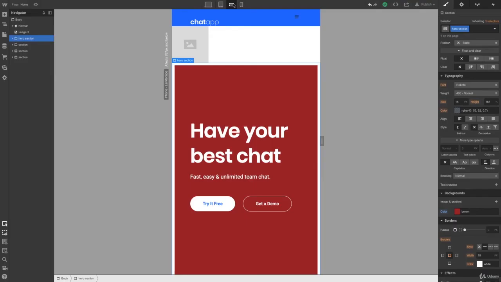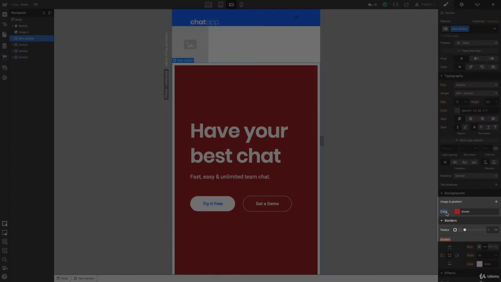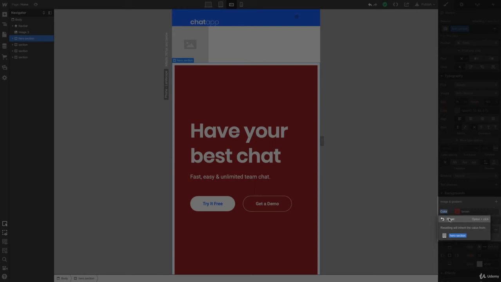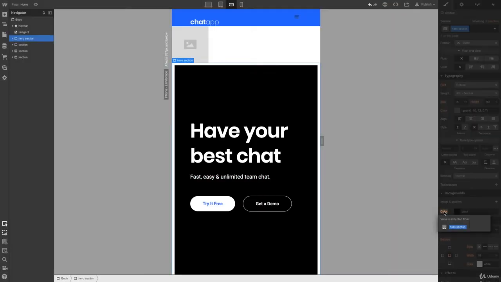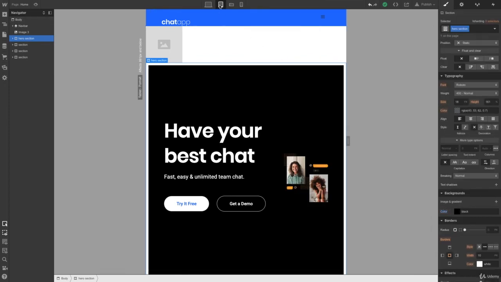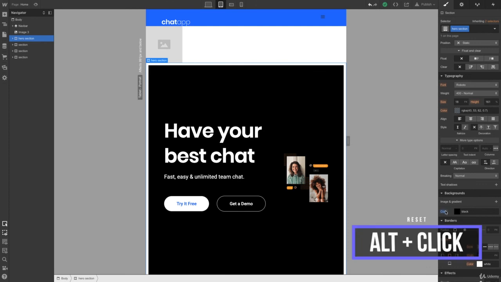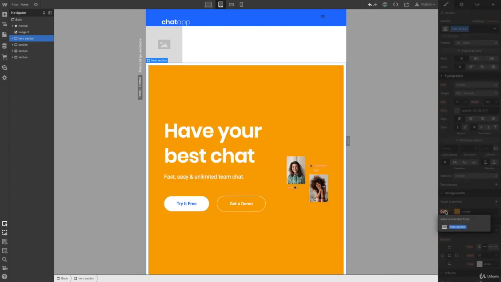There's one more thing I want to show you before we move on to optimizing. We can reset any style changes we make by clicking on the blue style and clicking reset. Just like we would do with classes, the resetting will remove overrides and inherit the value from the first higher-level size. It even says here where the style will be inherited from after resetting. In this case, the hero section class for a tablet version. That icon in front shows that it's a tablet version. As a shortcut, hold Alt or Option when clicking and it will reset right away. And for the tablet, it shows that it will revert to the desktop version, and you can see that with a small laptop icon.